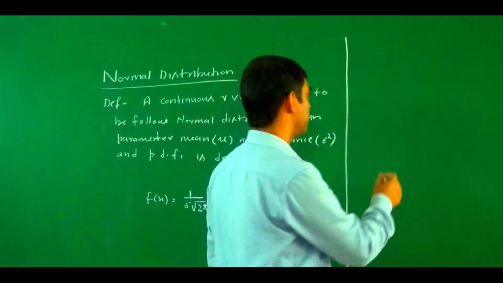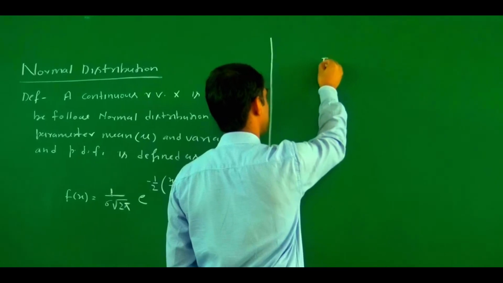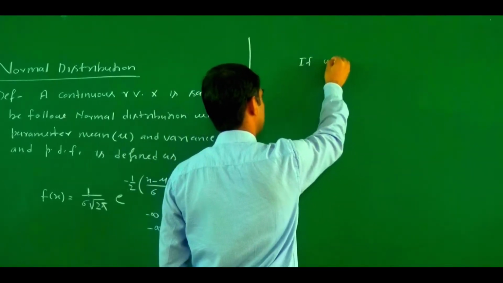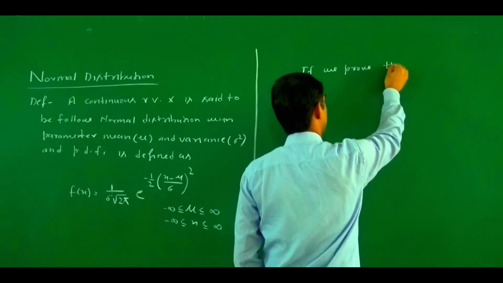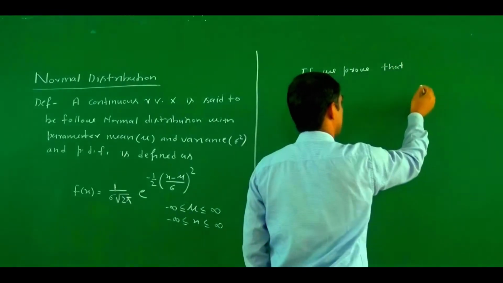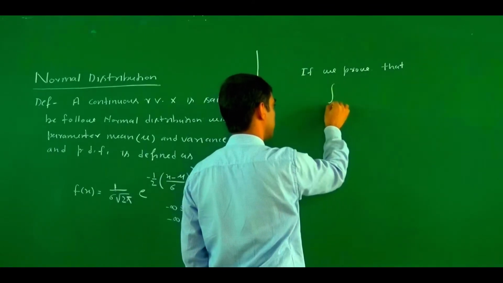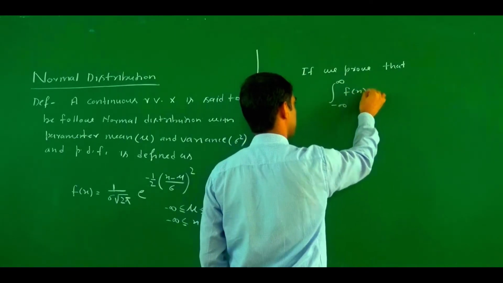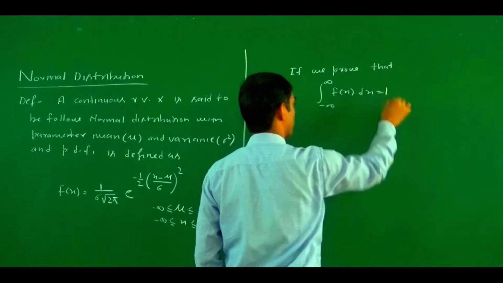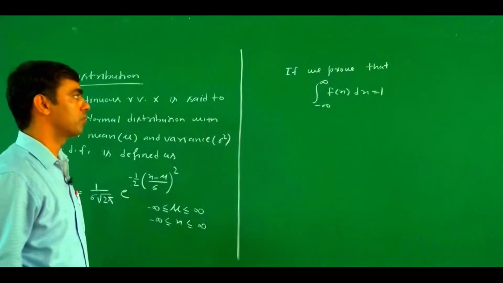So if we prove that the integral from minus infinity to infinity of f(x) dx equals 1, then we say that f(x) is a probability density function.